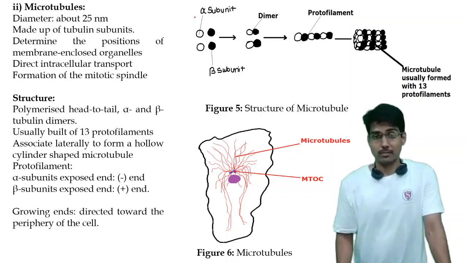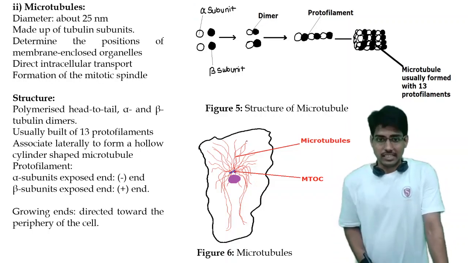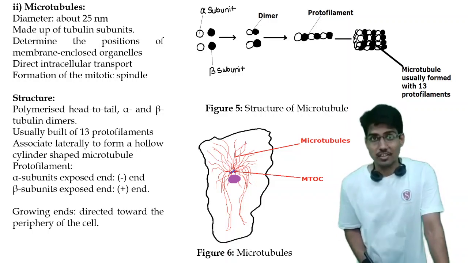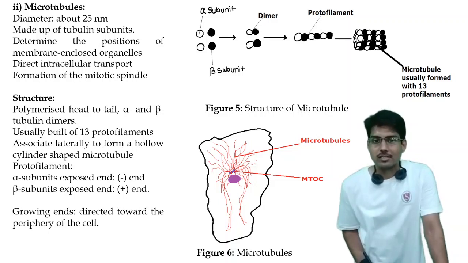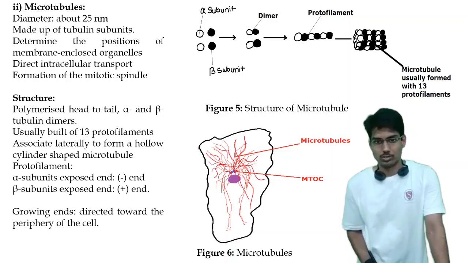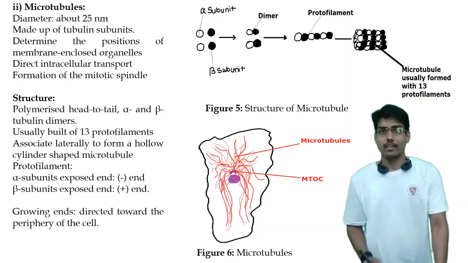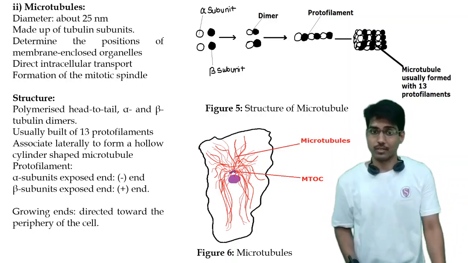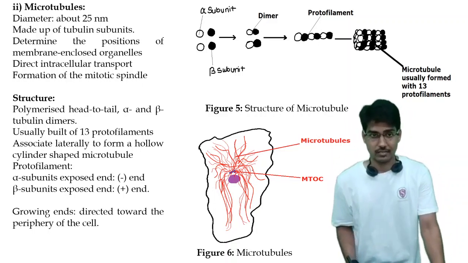Now let's see what microtubules are, the third part. This is the diagram of the cell. This is the nucleus, and these are the centrosome, or the microtubule organizing center. From these, microtubules will emanate and direct towards the cell membrane. They are spread across almost the entire structure of the cell. So this is how the microtubules are formed, and this is their exact location inside the cell.